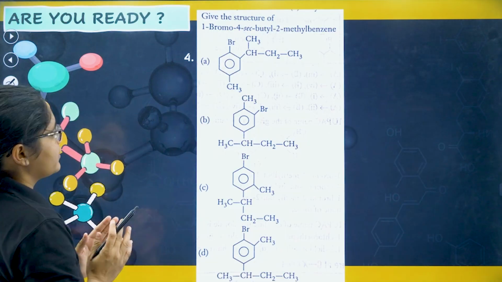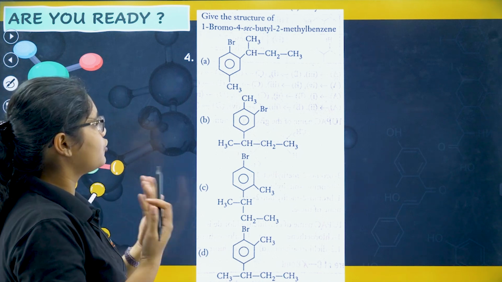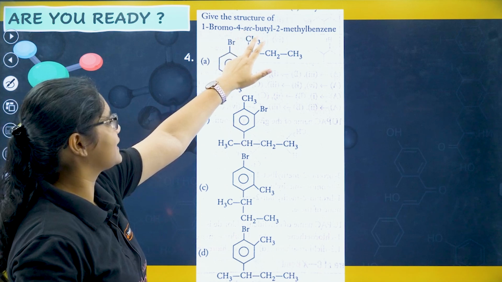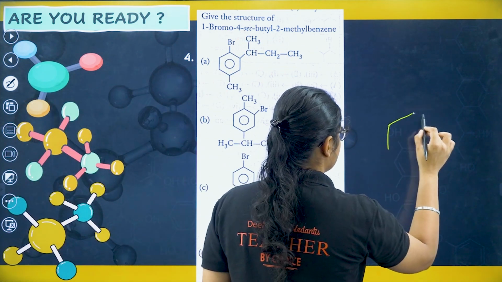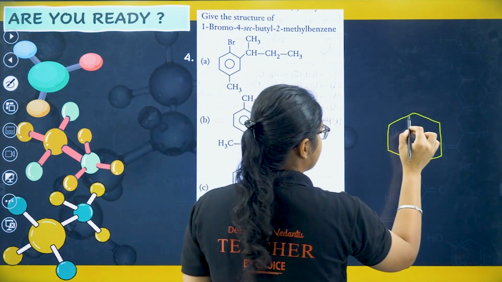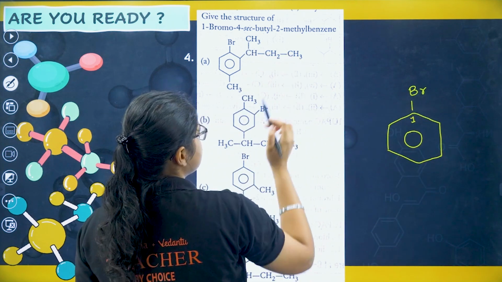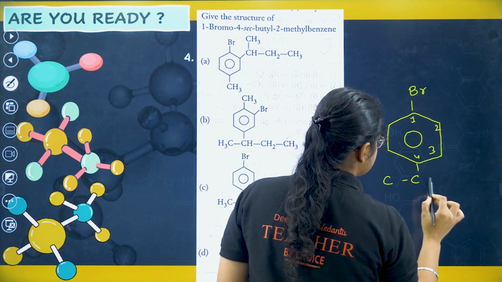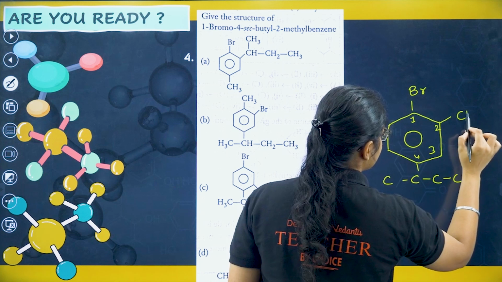Next I have this question. I have taken a screenshot from the book. Given the name, you have to draw the structure: 1 bromo, 4 secondary butyl, 2 methyl benzene. First of all let us draw benzene. Next I have 1 bromo, so let this position be 1 where I am adding bromo. Then the fourth position is secondary butyl, so 1, 2, 3 and 4. Here I will put secondary butyl. Next 2 methyl, here I have methyl.